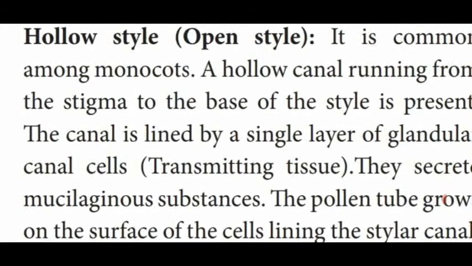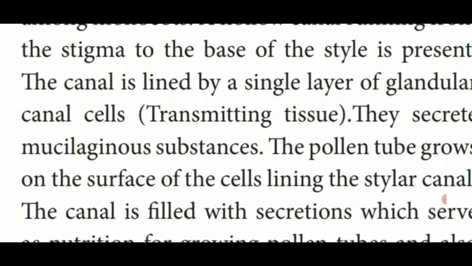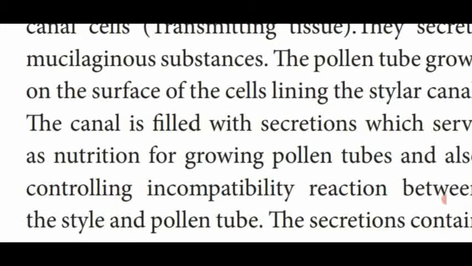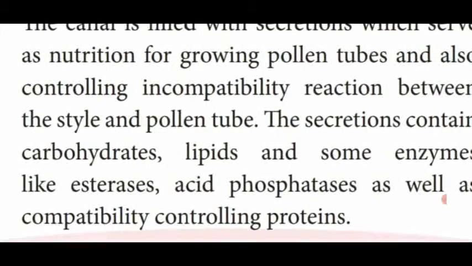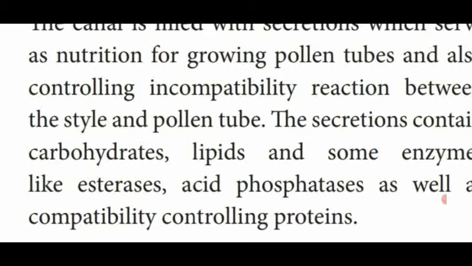It creates a small tubular canal which secretes the chemical substance giving nutrition, and also controls incompatibility of the pollen tube. So this is said to be the hollow type. Hollow type means they form transmitting tissue, glandular canal cells.